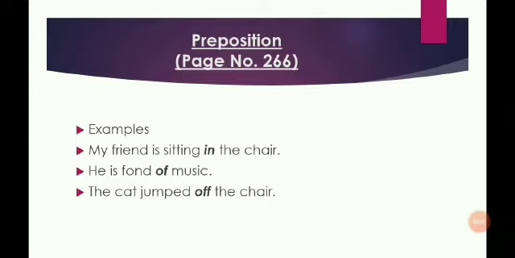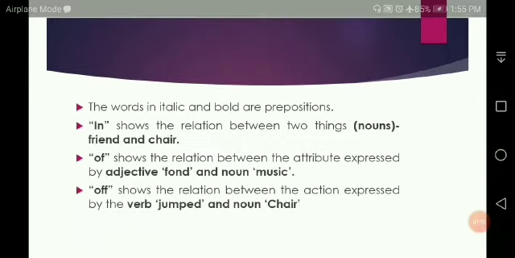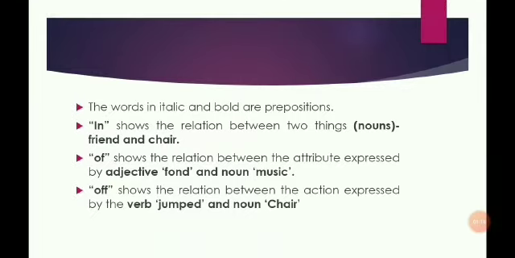In the first sentence, in shows a relationship between friend and chair. In the second sentence, of shows a relationship between fond and music. And in the third sentence, off shows a relationship between jumped and chair. So here you will see in detail, in shows a relation between two things, nouns, friend and chair. So these two are nouns.